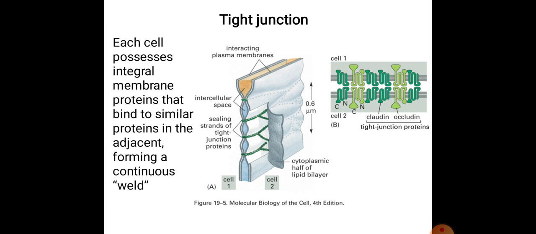So they do not allow leakage of any solute being transported in the parallel way.